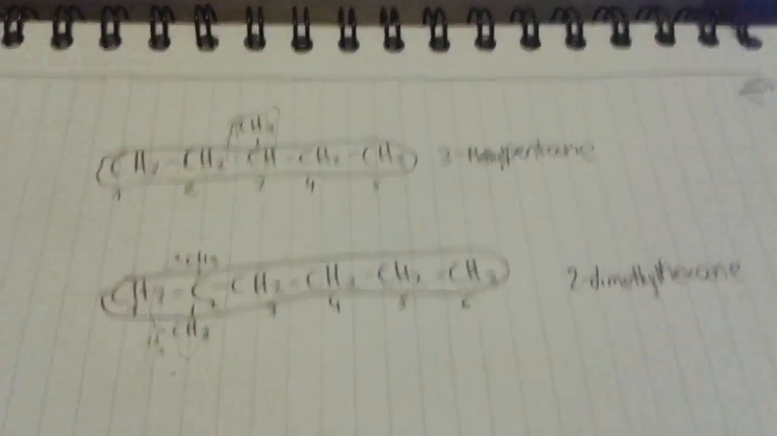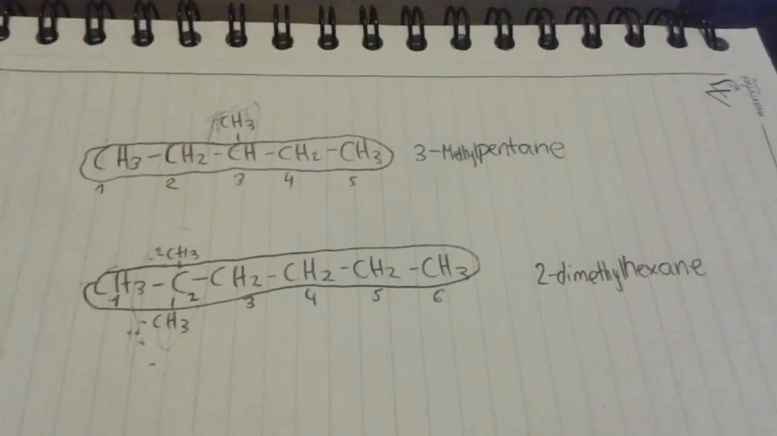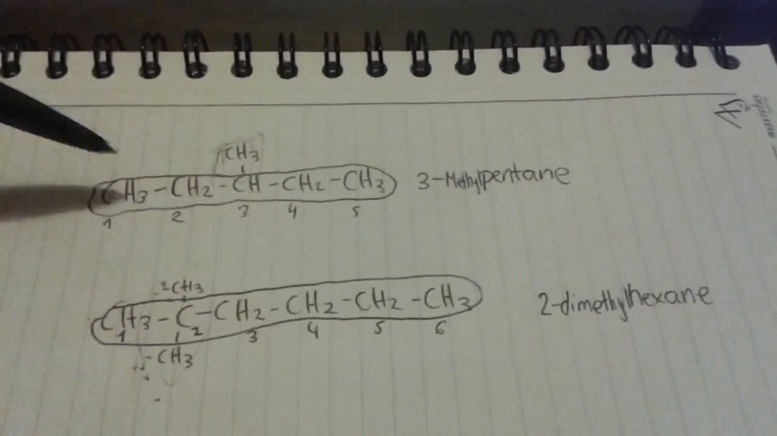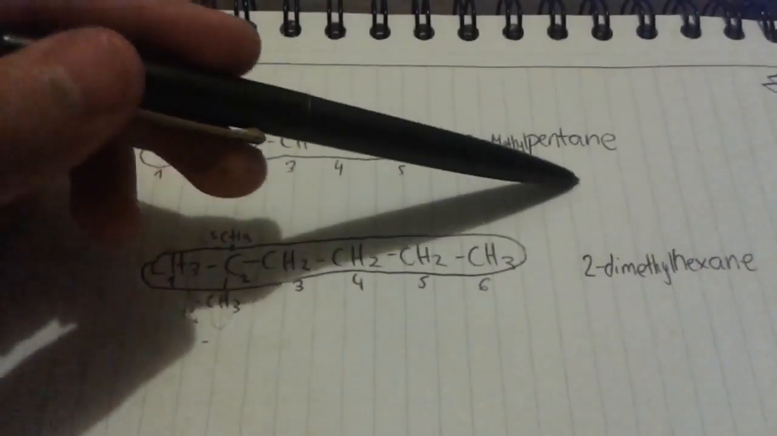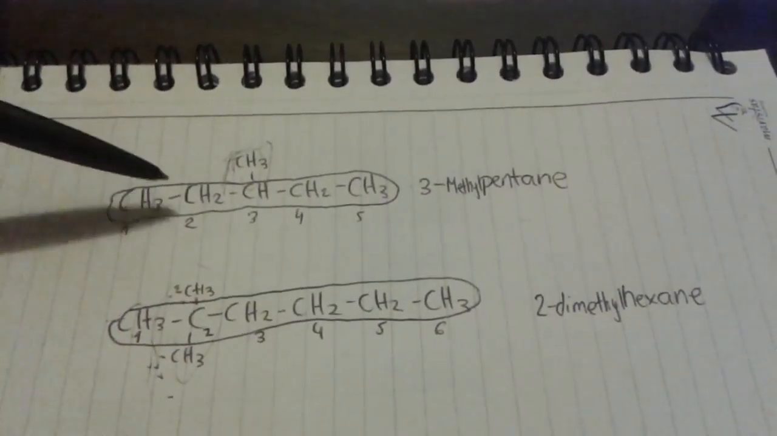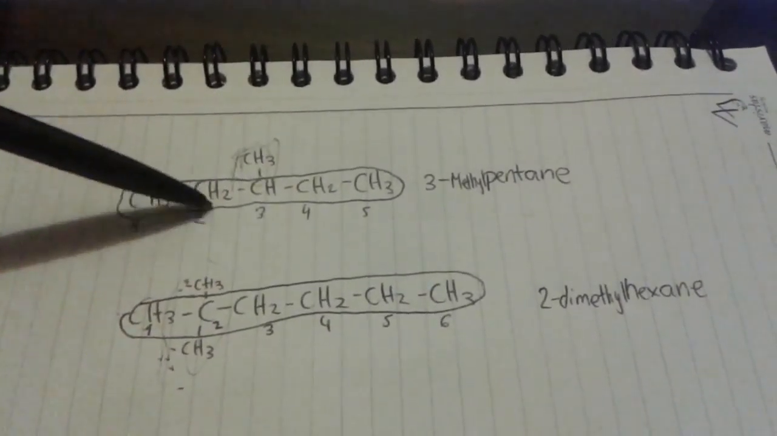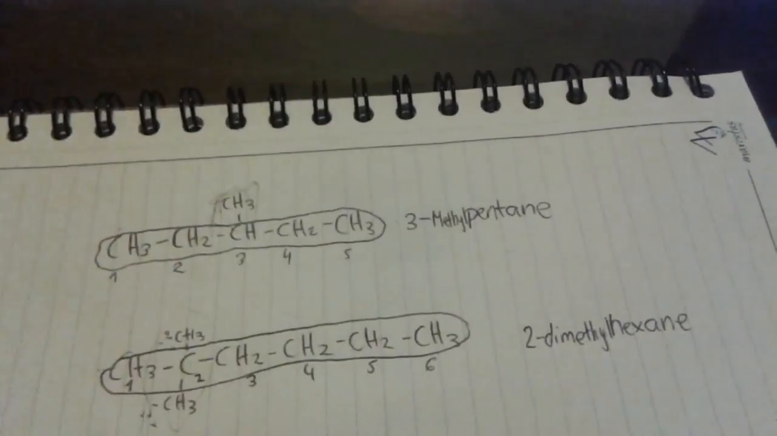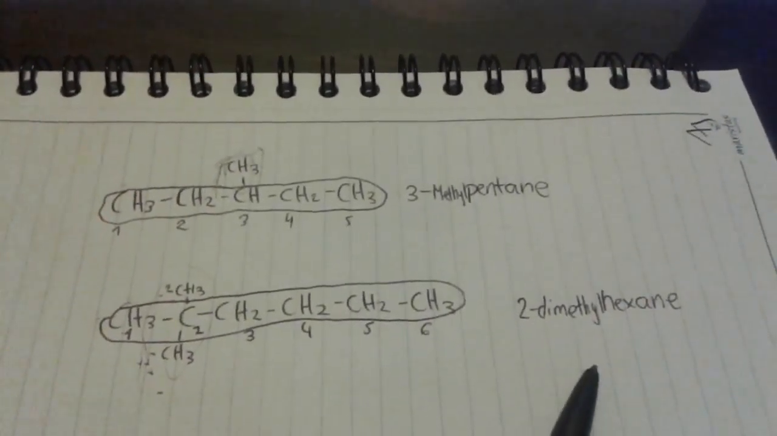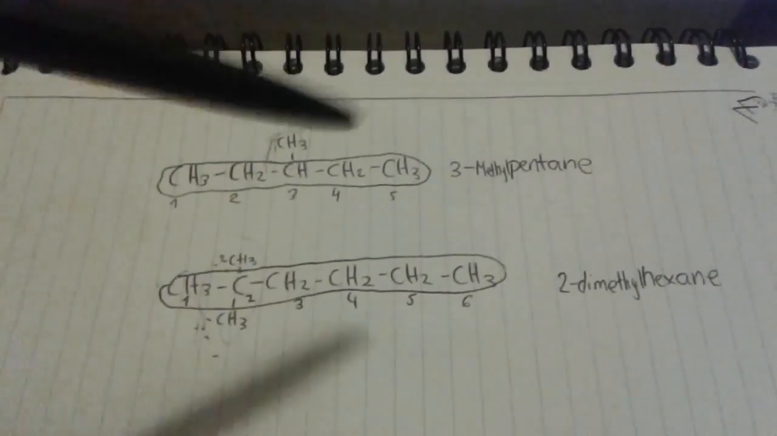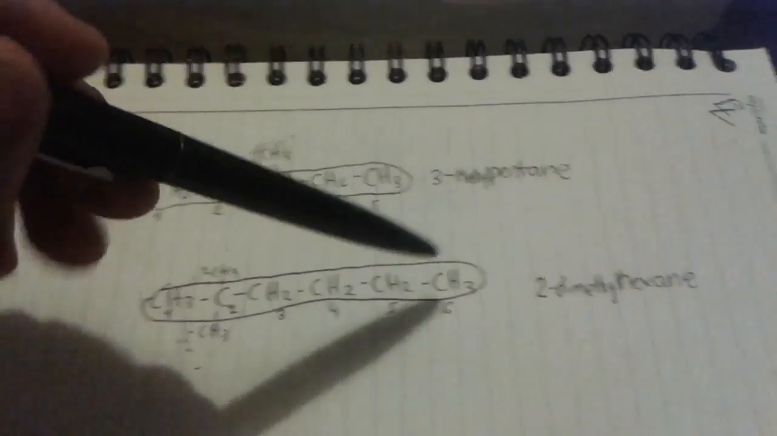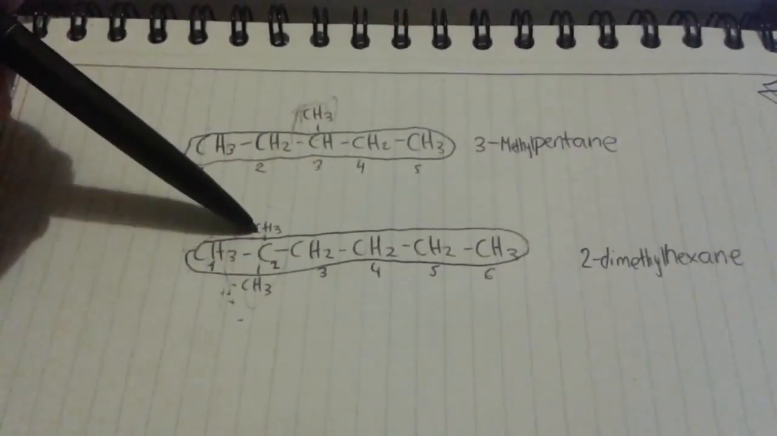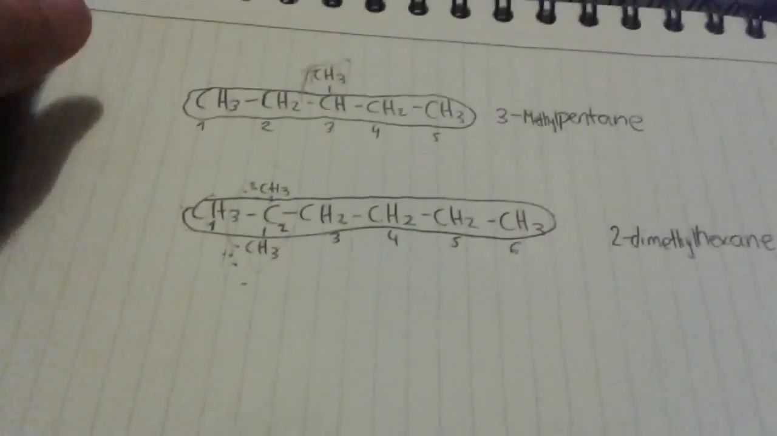Well, here are two more examples of naming alkanes. In this case, it is 3-methylpentane because it has a carbon chain of 5 and the alkyl group is on the 3rd carbon. And here is 2,2-dimethylhexane because it has a 6 carbon chain and it has 2 alkyl groups of methyl.